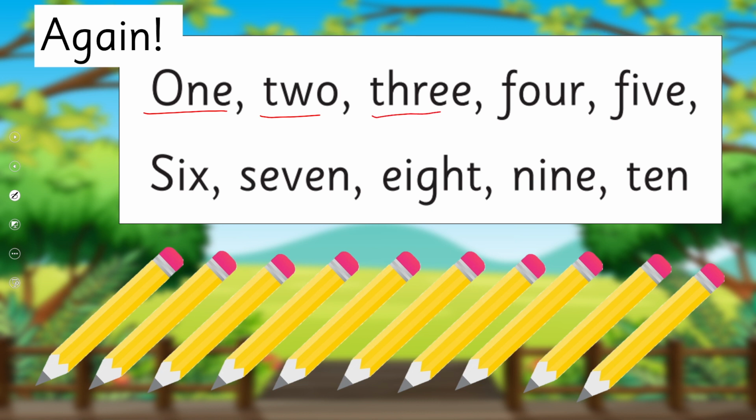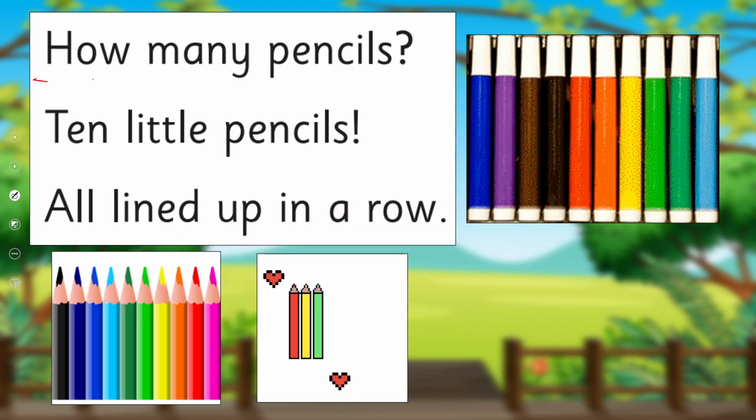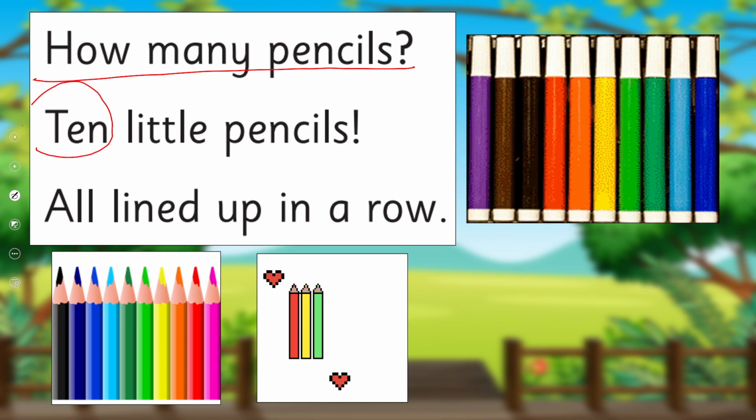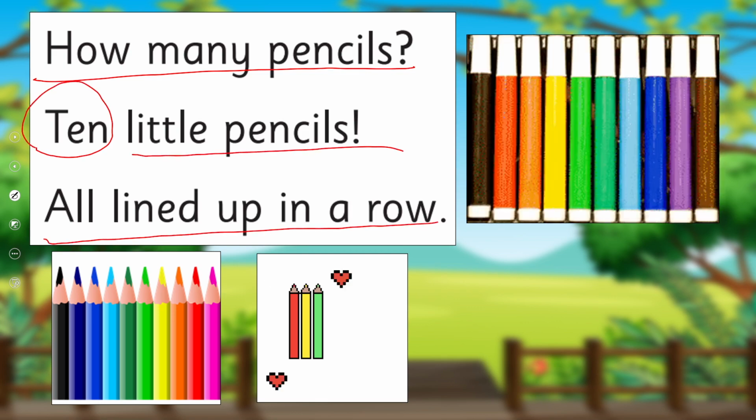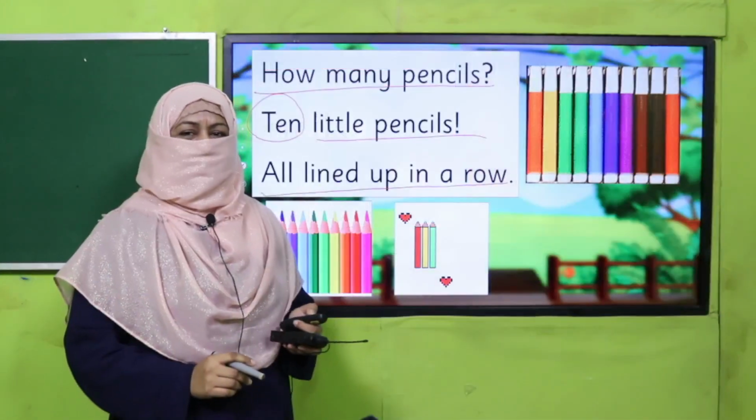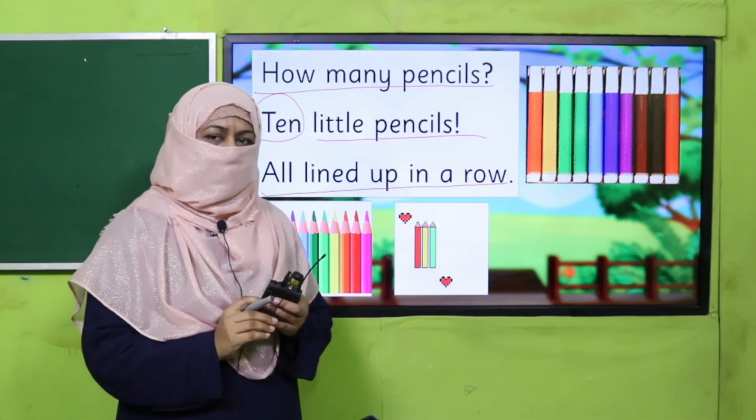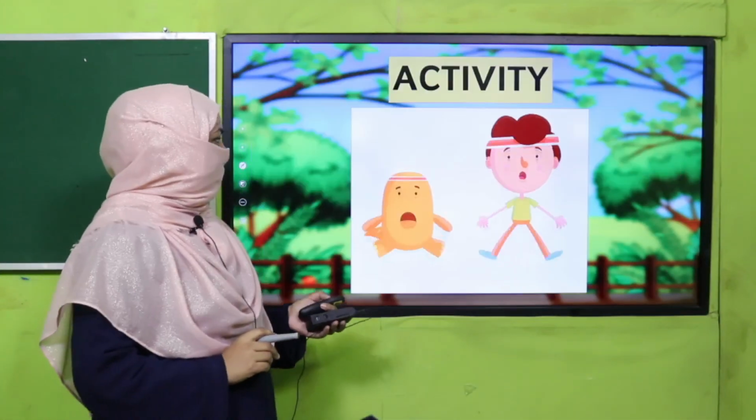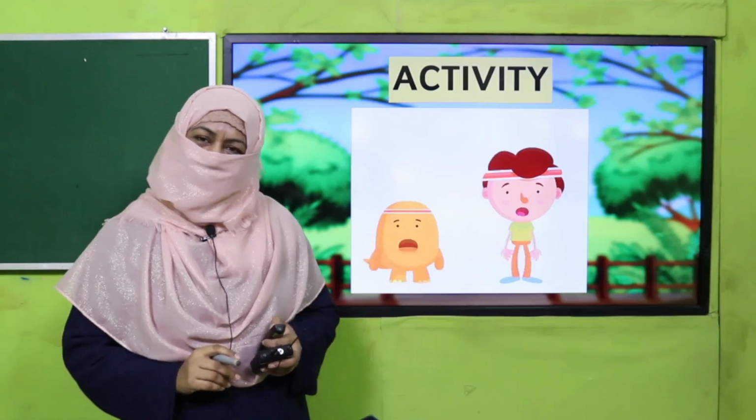Okay, the spellings are here. We just learned it and this is how we write these numbers from 1 to 10. So how many pencils? 10 little pencils all lined up in a row. Right? So beta, this is how we can write numbers in words. So it's time to learn it through an activity.